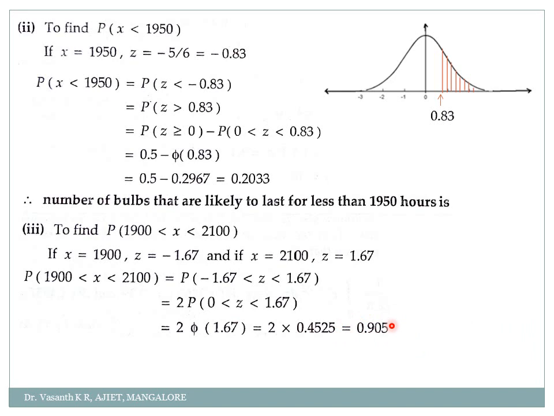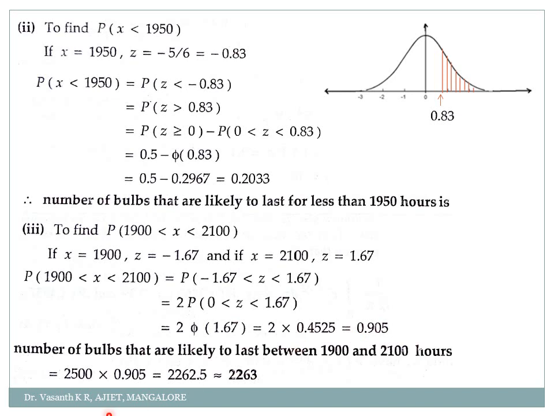Now, they had actually asked me how many bulbs will stay between 1900 hours to 2100 hours. So we have to multiply the number of bulbs, that is 2500, into 0.905, which is simply 2263. So almost 2260 bulbs will remain between 1900 to 2100 hours. Are you clear with the concept?